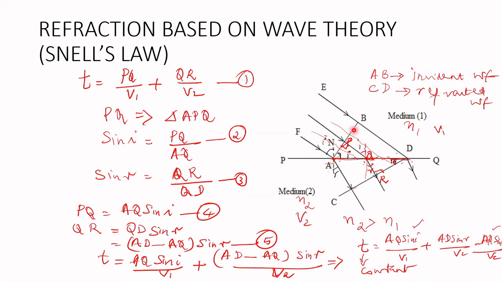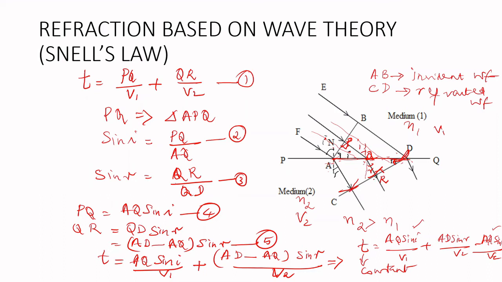They create a wavefront at a particular point of time called AB. Then the rays of light refract, and form another wavefront here at CD. Here there will be a tangent drawn, a circular wave position will be there.